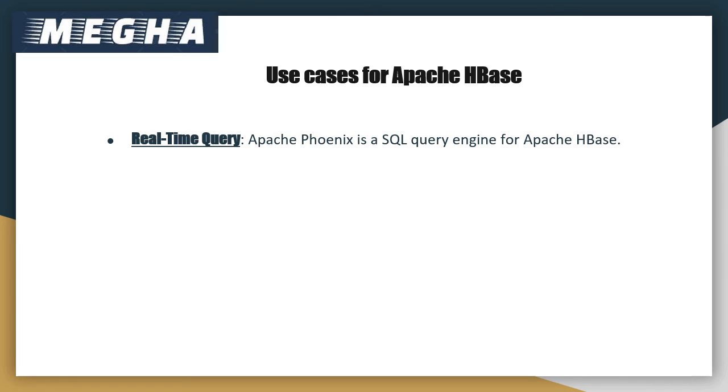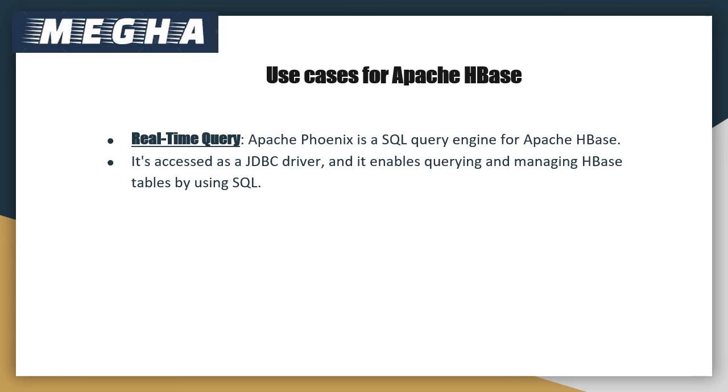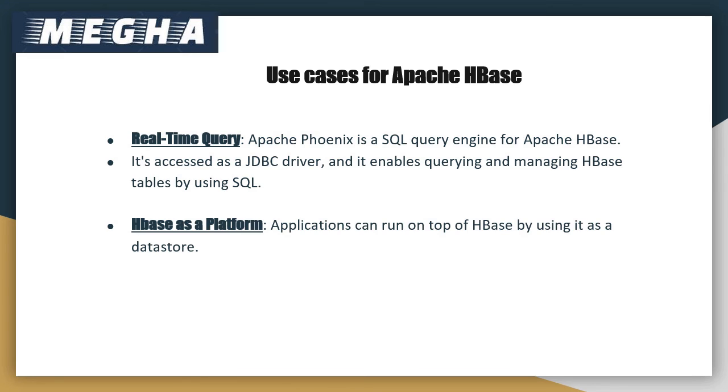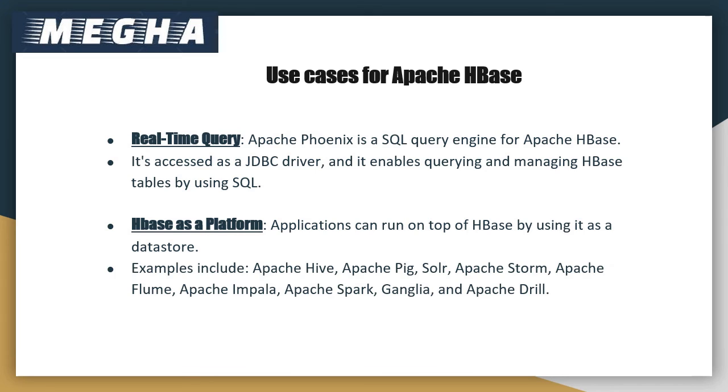Real-time query: Apache Phoenix is a SQL query engine for Apache HBase. It is accessed as a JDBC driver and it enables querying and managing HBase tables by using SQL. With HBase as a platform, applications can run on top of HBase by using it as a data store. Examples include Apache Hive, Apache Pig, Solr, Apache Storm, Apache Flume, Apache Impala, Apache Spark, Ganglia and Apache Drill.